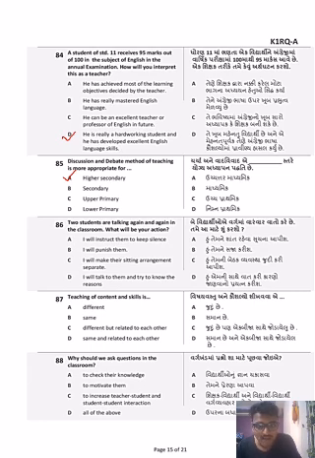Two students are talking again and again in the classroom, what will be your action? I will instruct them to keep silence, but then if they're talking again and again, they won't keep silent. I will punish them, which will be a little too harsh. I will make their sitting arrangement separate, okay, considerable. I will talk to them and try to know the reasons. No, you cannot, because if they're talking continuously, it's better to separate them, keep them aside so that you can continue with your classroom without any disturbance.